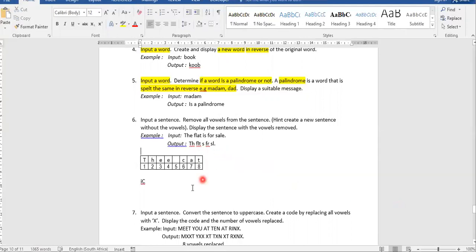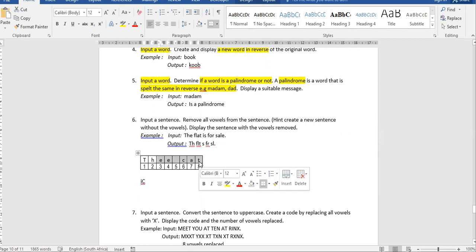Now, looking at the cat, if IC is 1, it's fine, 2 is fine. IC is 3. According to our answer, we need to delete the E. If we're deleting the E when IC is 3, then this E moves up 1. And the CAT, they all move up 1. So if we're deleting the E, this is what happens. Remember, IC is 3. We're looking at the third E.